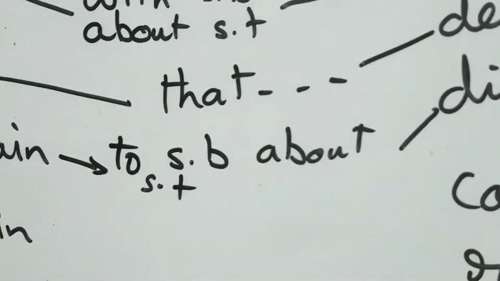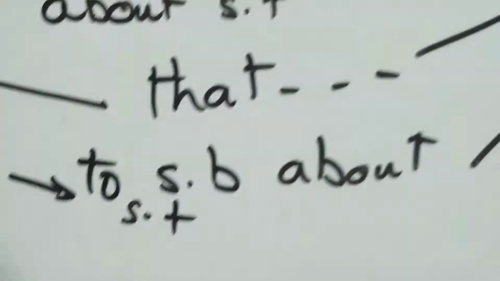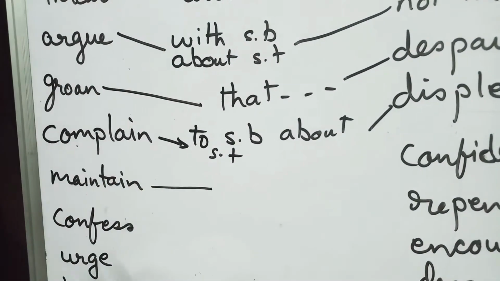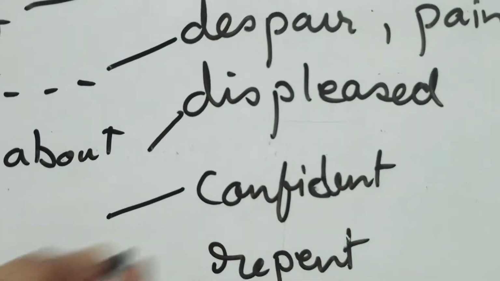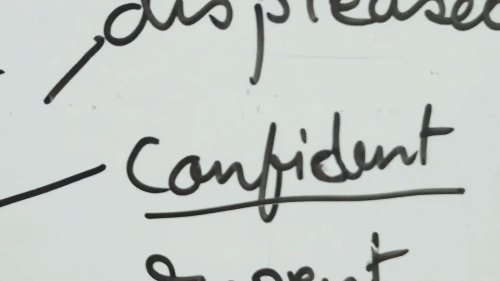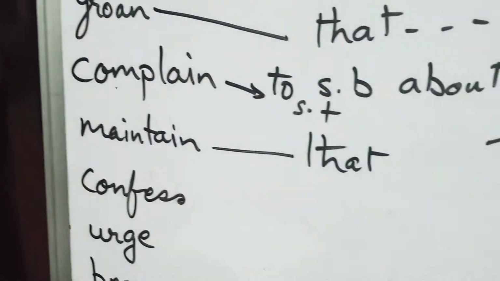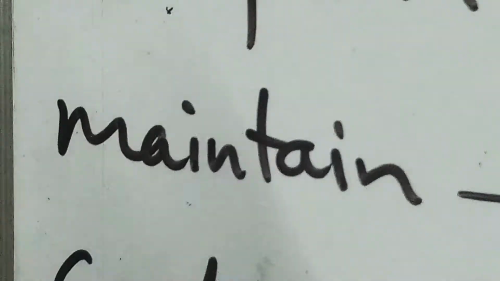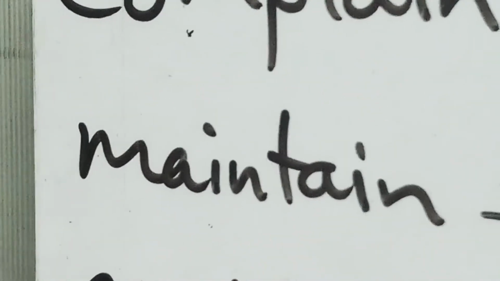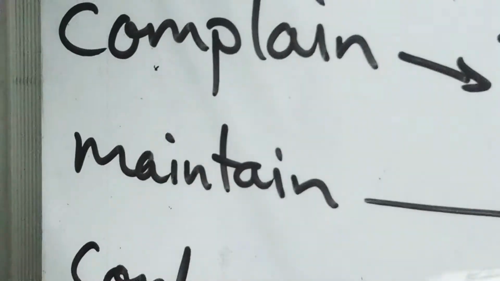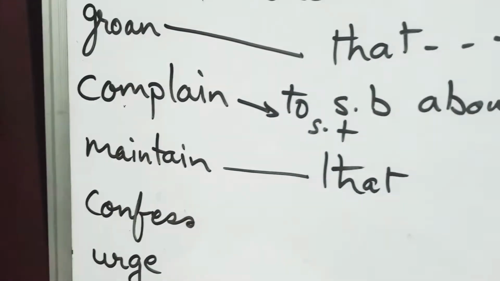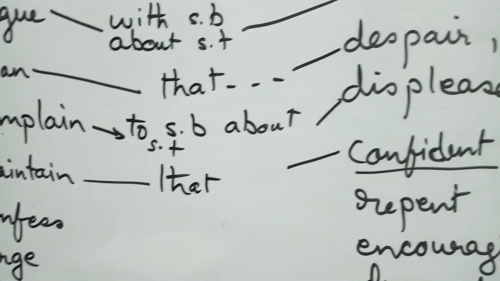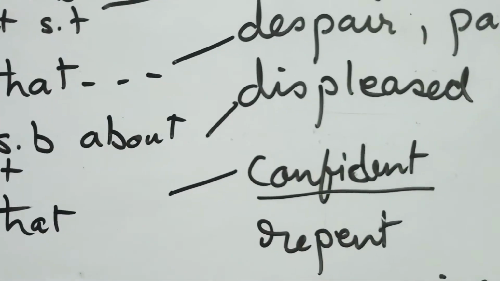Now maintain. I maintain my words, what I said, and I am not going to change my statement. So that comes when you are very confident about something. I maintain that statement of mine, I'm not going to change. So when you give some reasoning to your confidence, that is maintain. You don't want to change. There is no change.